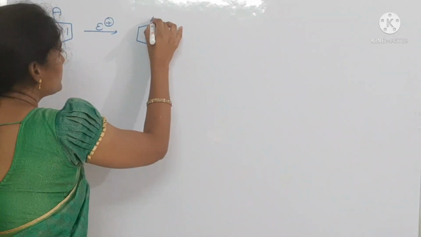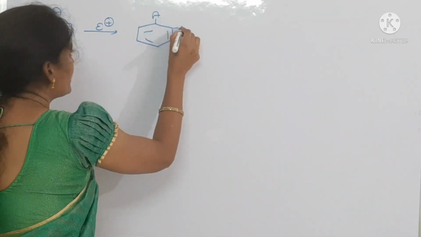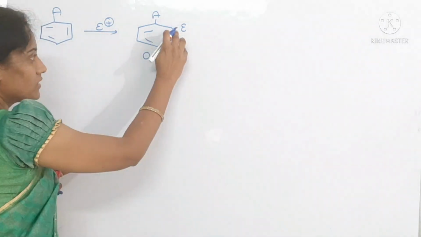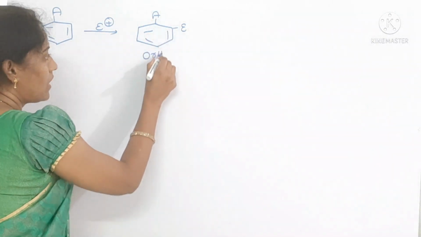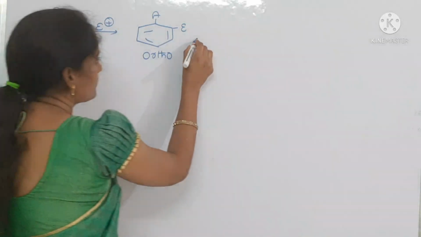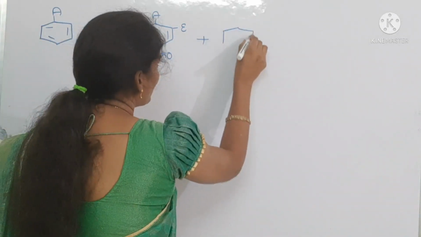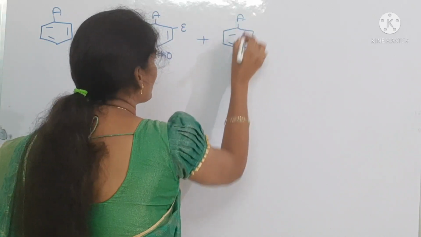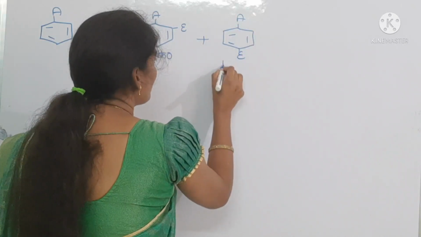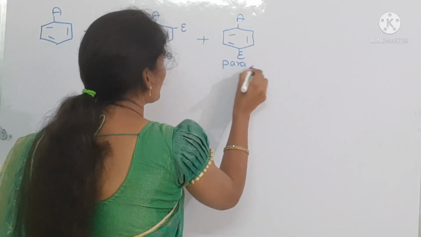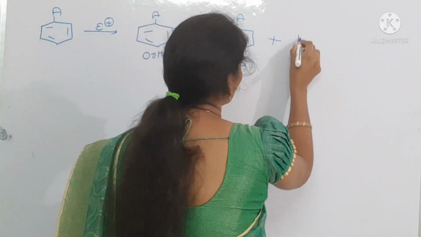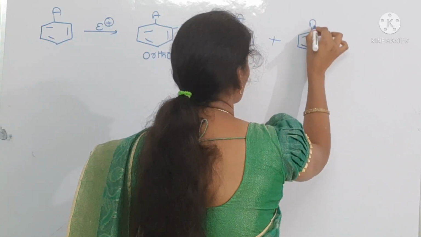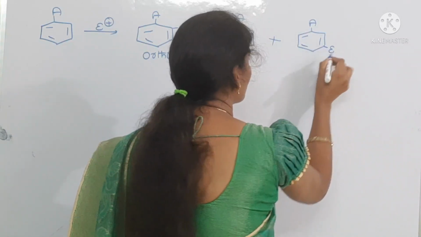What are those three? One is substitution on the ortho position, that is ortho substitution. If the electrophile goes to the para position, that is a para product. If the electrophile attacks the meta position, that is the meta product.